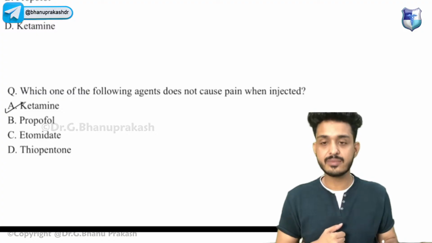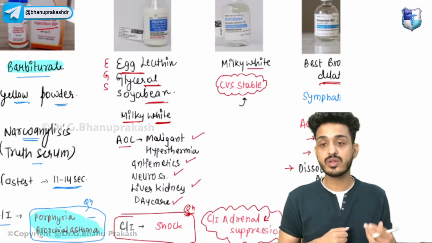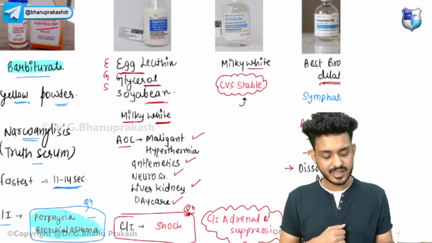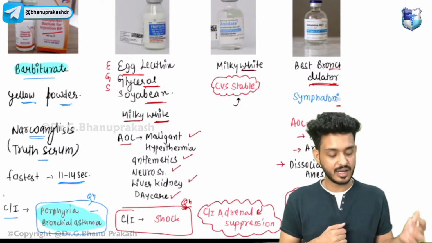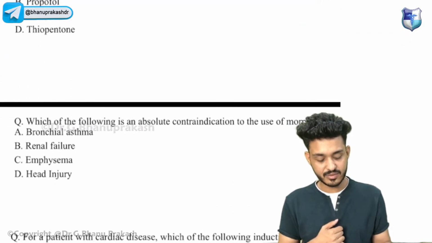Apart from that, all of them will be painful, because they contain egg lecithin, glycerol, soya bean. Yellow powder is there. Okay, this one is also milky white in color. This is your clear fluid. So ketamine will not have pain. Apart from that, others will have pain.